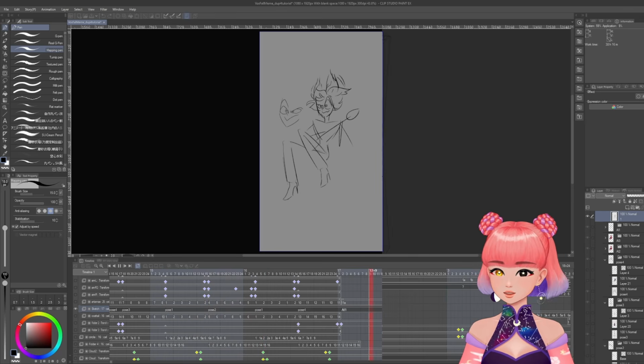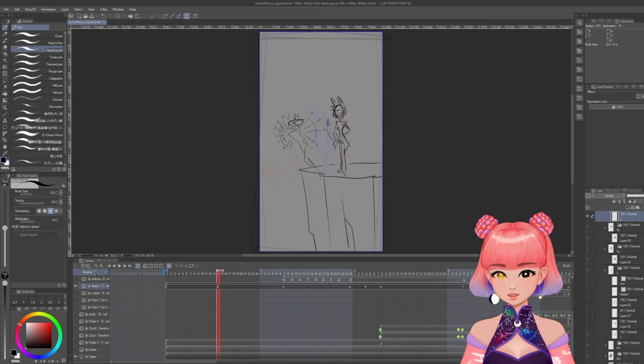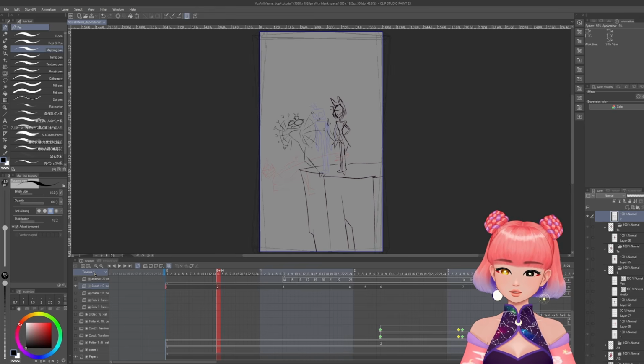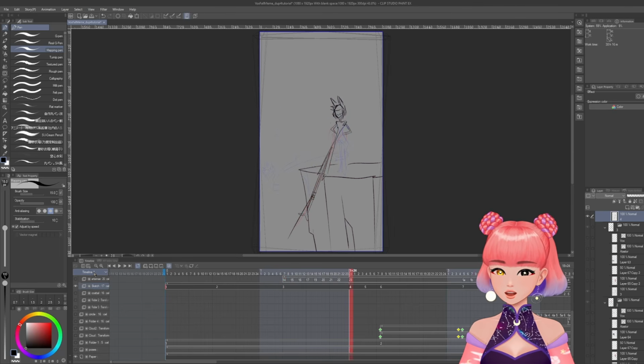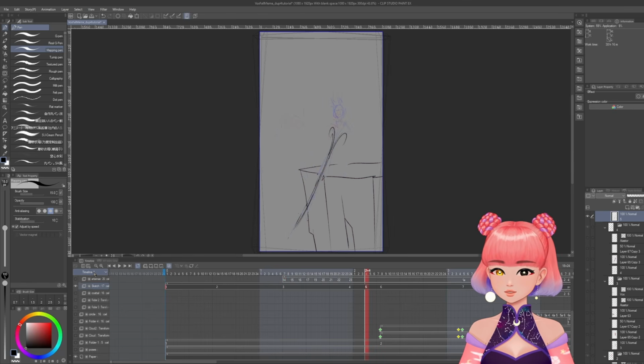The timing and spacing was easy for this project because this is an animation meme, so most of the work is already done for me. My job here is just to figure out how to squeeze Alistair pushes Vox off a cliff into the 3 seconds I have in the beginning.